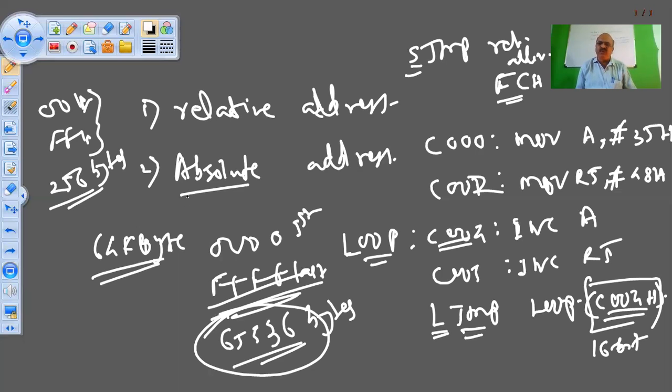Portability means if I shift the program from C000 to some other address, D500 for example, then all the addresses will change. Okay, so what I have written in LJMP instruction, I have given the actual address C004. Now when I shift the program from one memory block to another memory block, the jump address will change. So every time you copy the program to some other addresses, you will have to make the changes accordingly.